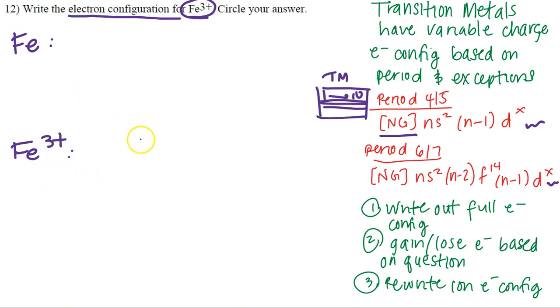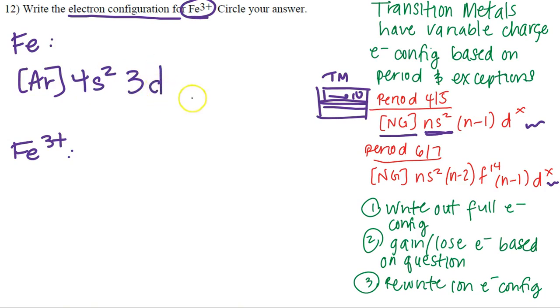For iron, it's going to be in period 4 here. So we're going to have our noble gas for iron. Okay? And so the noble gas is going to be our argon. And then we are going to be in period 4. So that's going to be 4s2 here. And then 4 minus 1 is 3. So that's going to be 3d. We're in the d orbitals here. And now our x is going to be based on where that iron sits on the periodic table. So you're looking at iron is going to be 3d6.